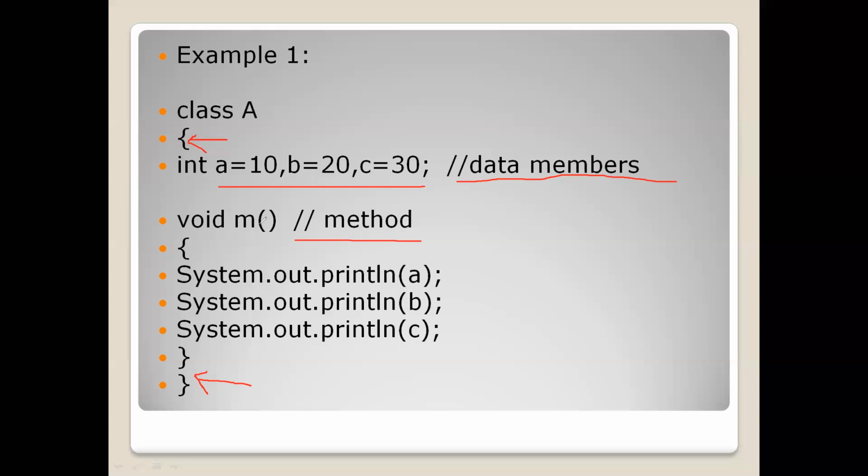And then we have a method called void m. Here void, which is underlined in blue color, is the return type. Void says that this method is going to return nothing. Void is a return type. As I said earlier, every method should contain 4 parts.